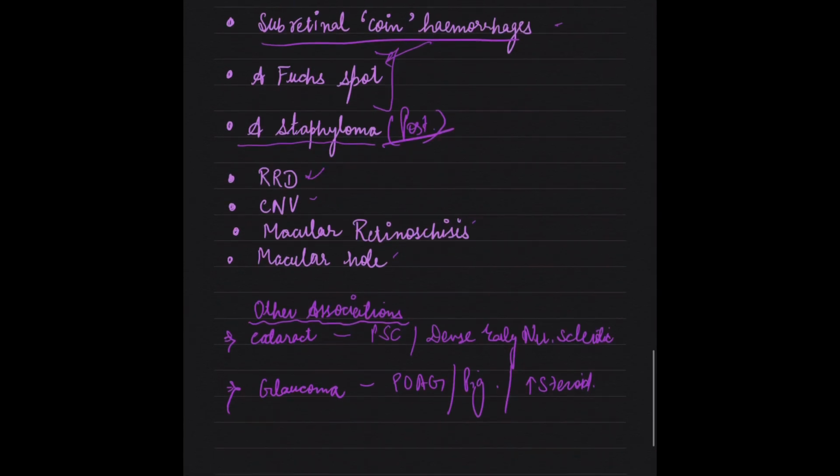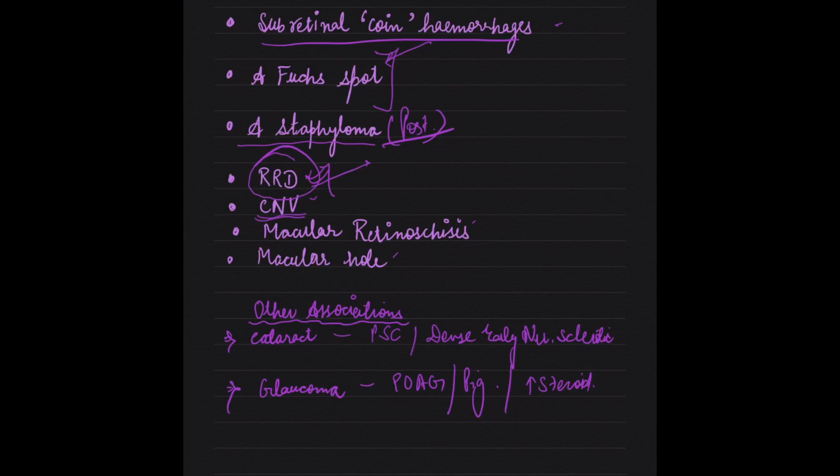Rhegmatogenous retinal detachment occurs because the degenerations associated with pathological myopia and more chances of posterior vitreous detachment make the development of a tear or a hole in the retina more likely. So, a rhegmatogenous retinal detachment is commonly seen.